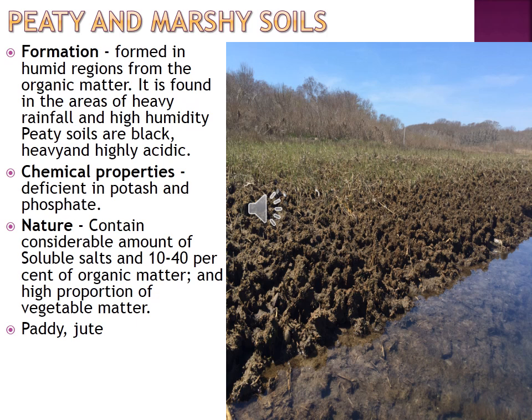So distribution. Where can you see the peat and marshy soil? Kottayam and Alappuzha districts of Kerala, coastal areas of Odisha and Tamil Nadu, Sundarbans of West Bengal, also in Bihar, and Almora district of Uttarakhand.